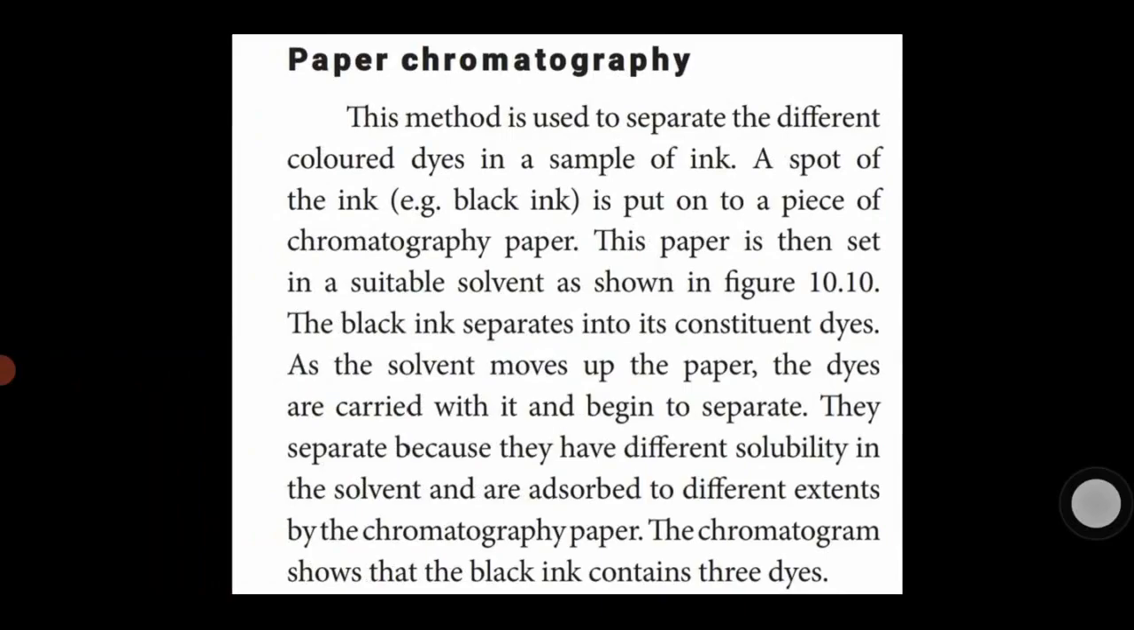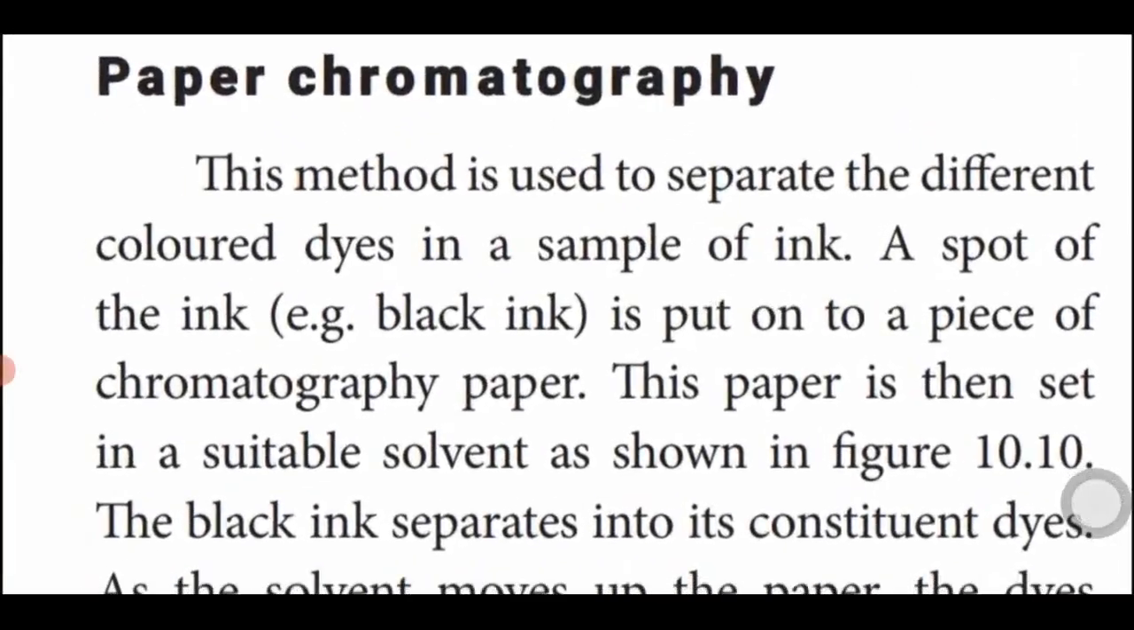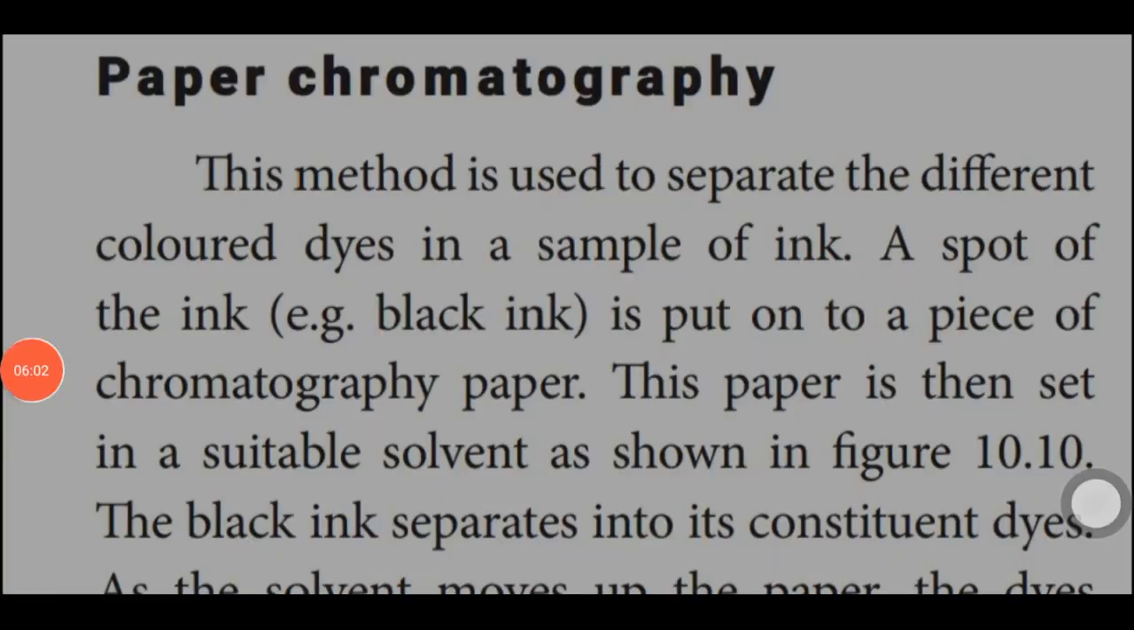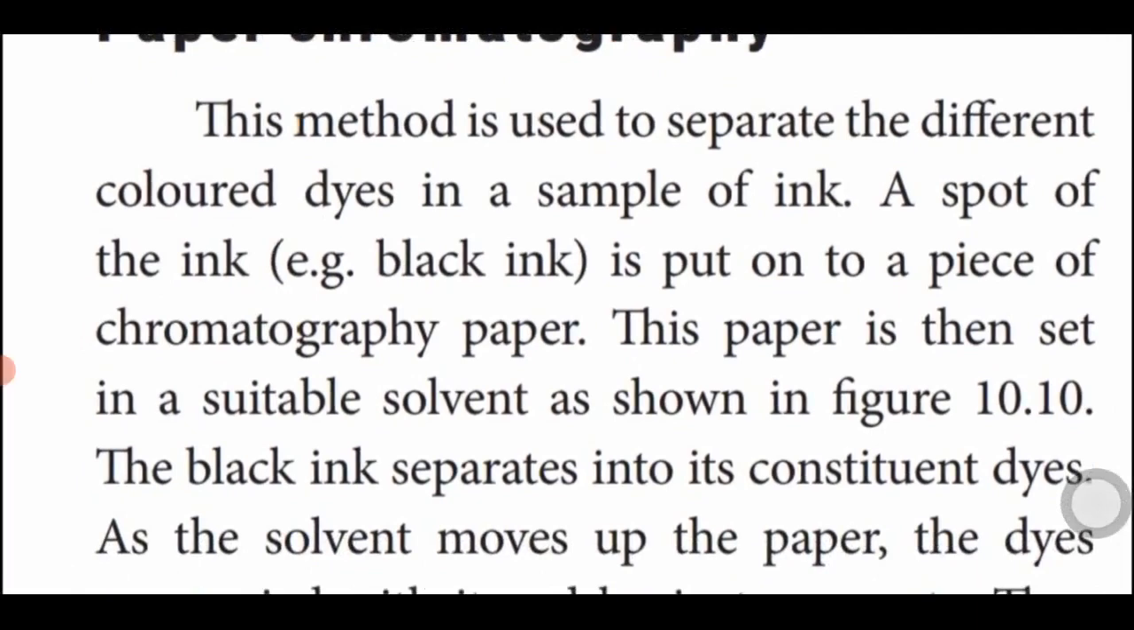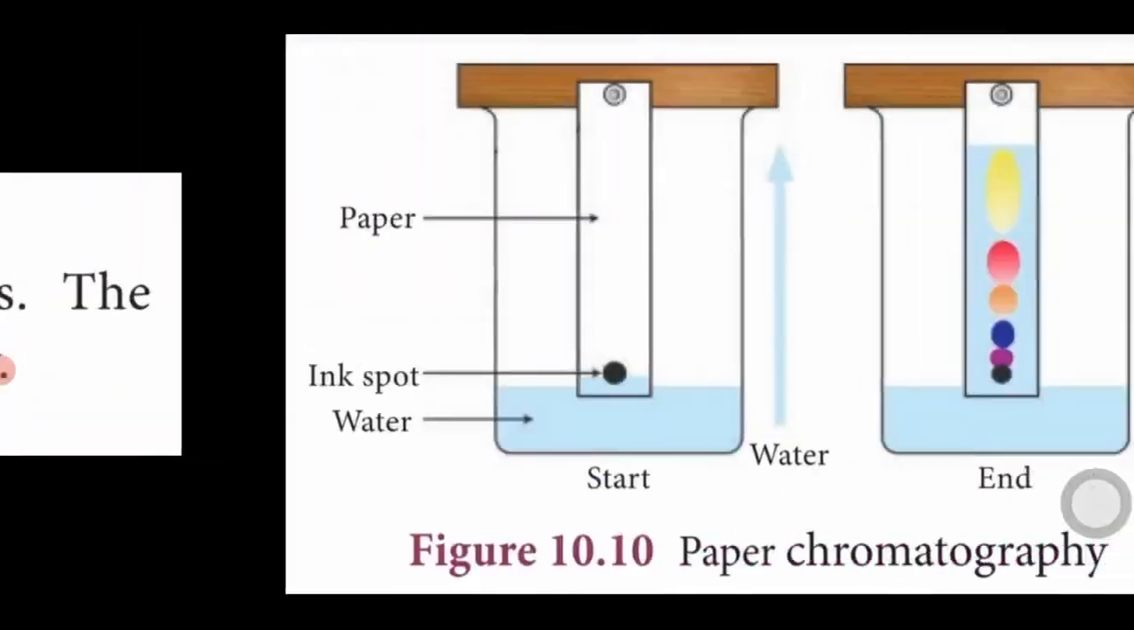The simplest chromatography is paper chromatography. Let's see paper chromatography. This method is used to separate different colored dyes in a sample of ink. The spot of the ink, any colored ink, I am using black ink. The spot of ink is put on a piece of chromatography paper. This paper is then set in a suitable solvent. See this figure.